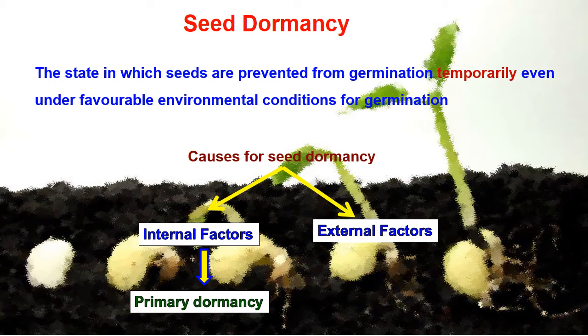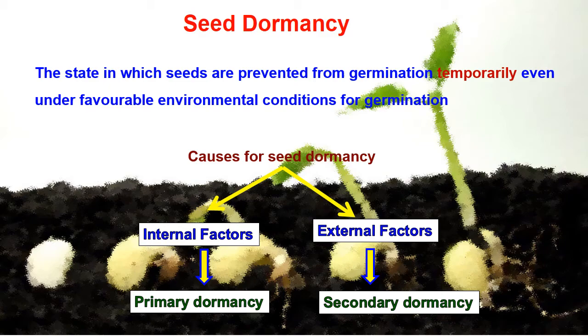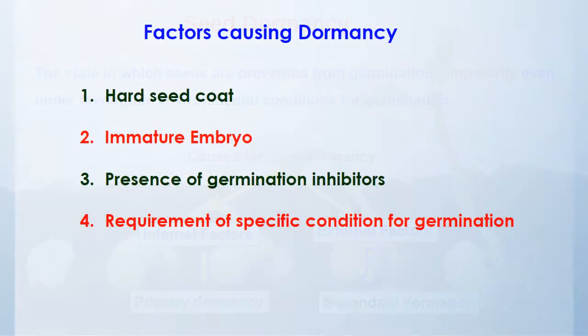The seeds released from the plant in a non-dormant state but which become dormant if the conditions for germination are unfavorable exhibit secondary dormancy. This secondary dormancy is due to external factors. So these are the causes for seed dormancy.